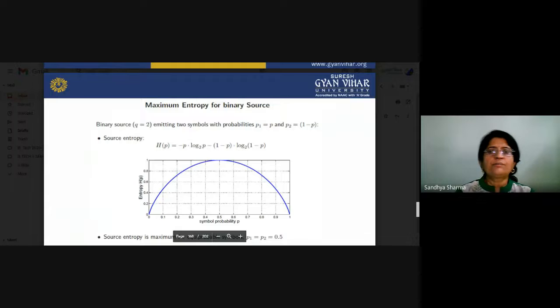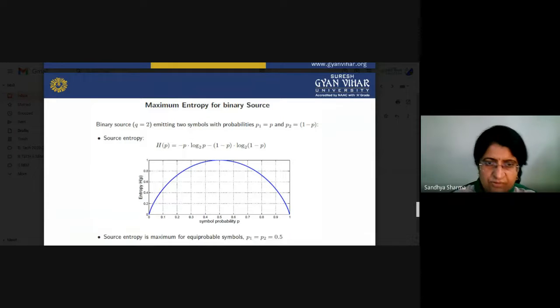So, if we are talking about the entropy for a binary source, what about the entropy? Basically, if there are two symbols, and the probabilities of happening of those two symbols are P1 and P2, you have to know that the addition of all probabilities must be equal to 1. So the total occurrence, the addition of both probabilities, is equal to 1.